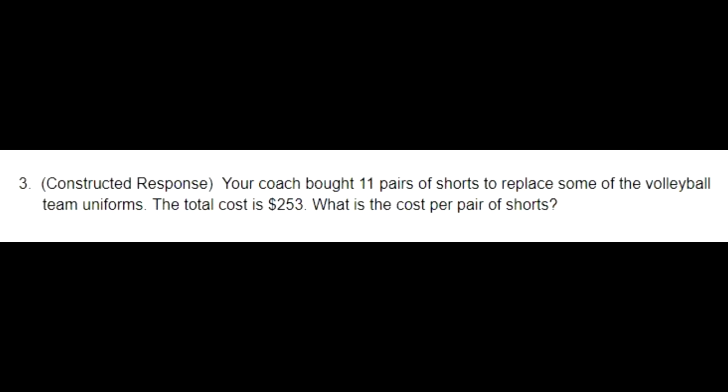What is the cost per pair of shorts? All right, so in this one, now we have the total, we have the number, we have to divide to figure out the individual price. Let's get to the notebook paper here and do some work.